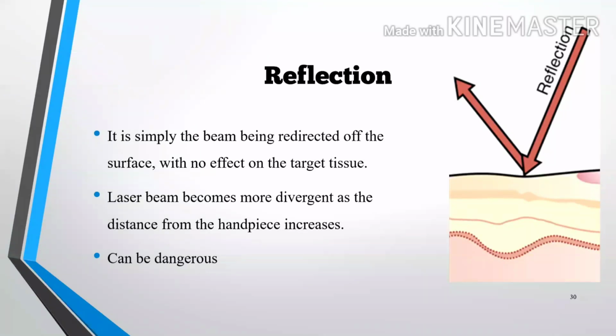The laser beam becomes more divergent as the distance from the handpiece increases. It can be dangerous because when laser light is reflected from the tissue, there are chances that this reflected light goes into the operator's eyes and damages the retina.